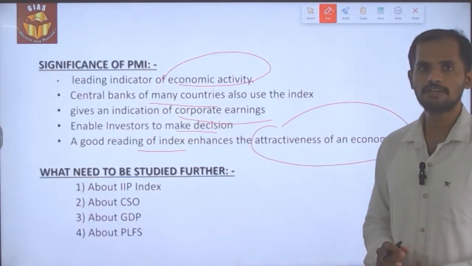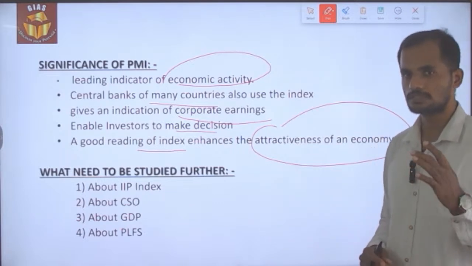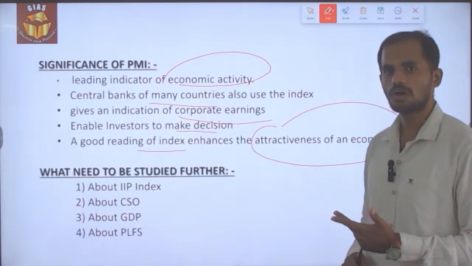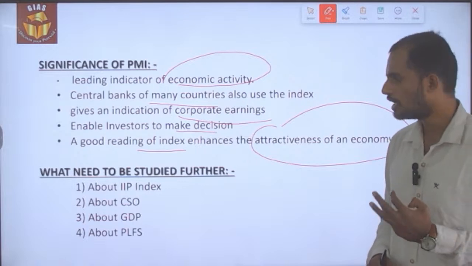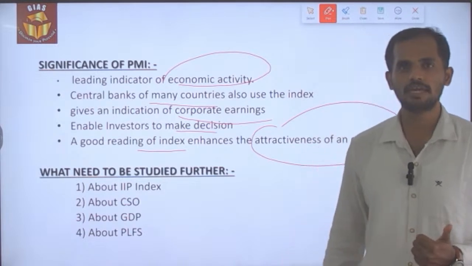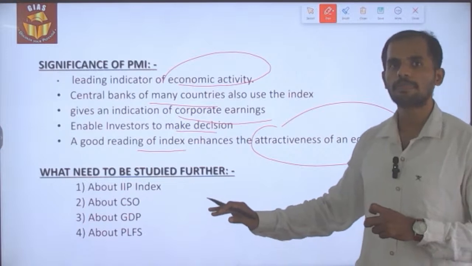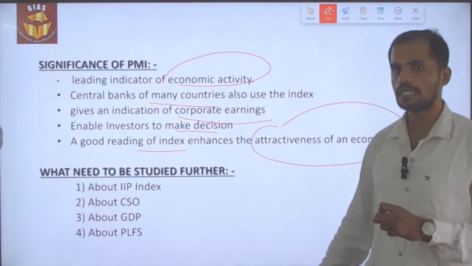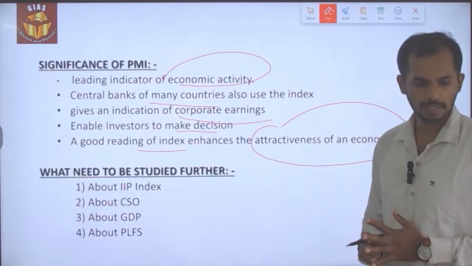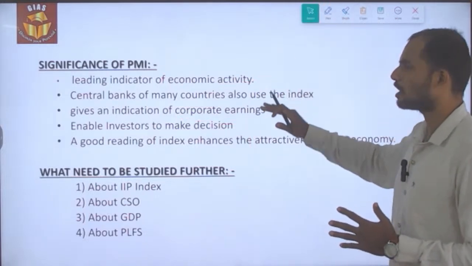What needs to be studied further is that we should be aware of what the IIP index is and which organization is responsible for releasing it. Secondly, we should be aware of the Central Statistical Organization, thirdly GDP, and finally the Periodic Labour Force Survey, the indicators calculated under it, and the recent outcome of the Periodic Labour Force Survey released by the ministry. So these are the other things we need to be aware of, and with this we have reached the end of this topic.